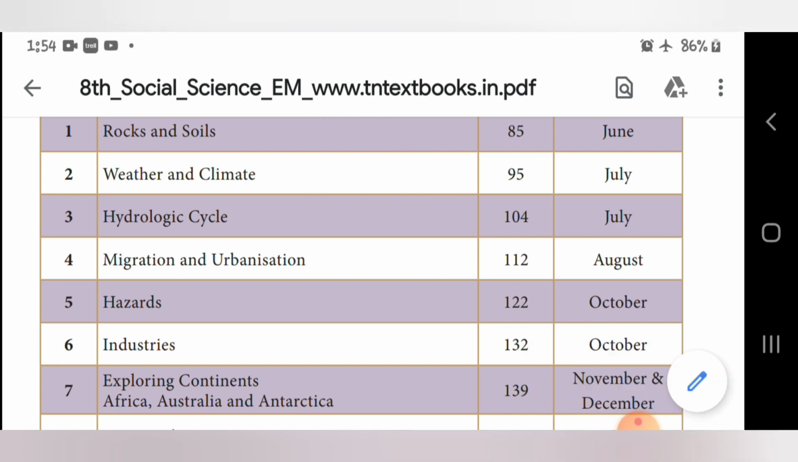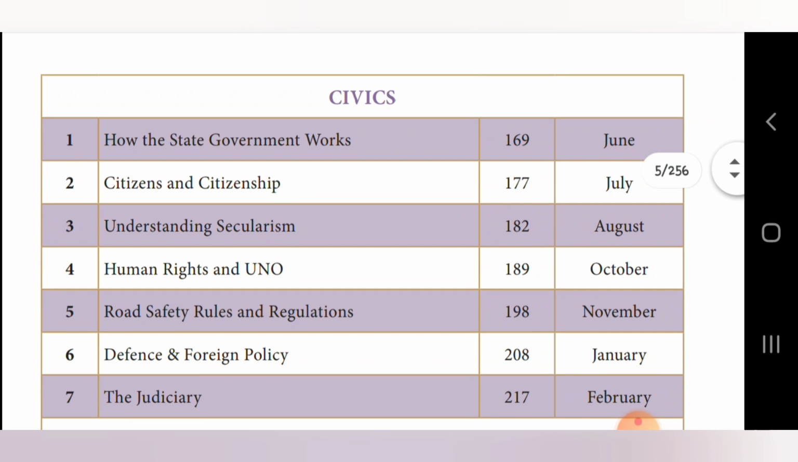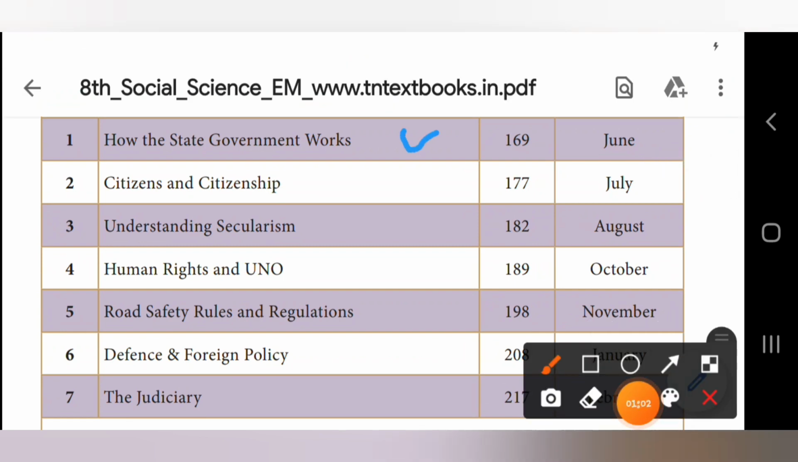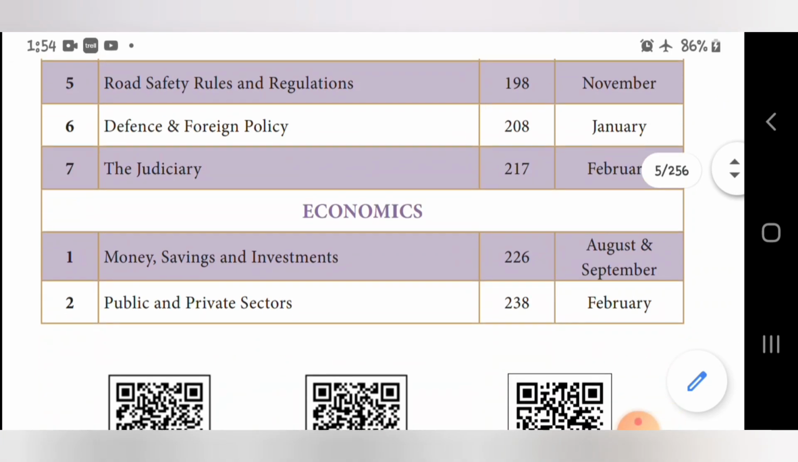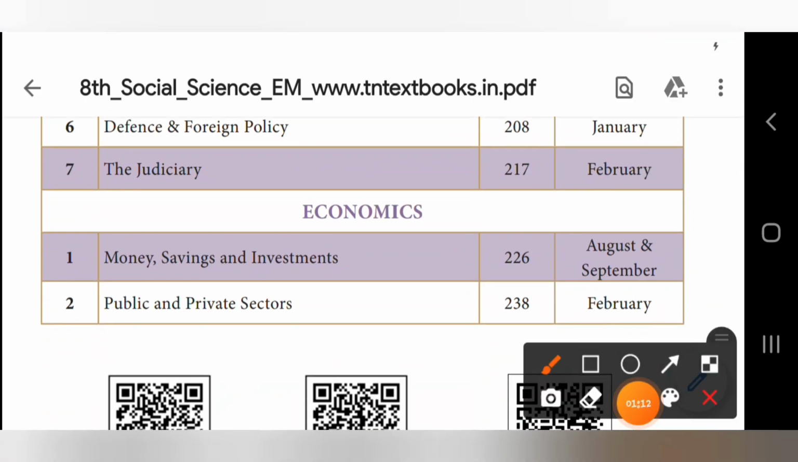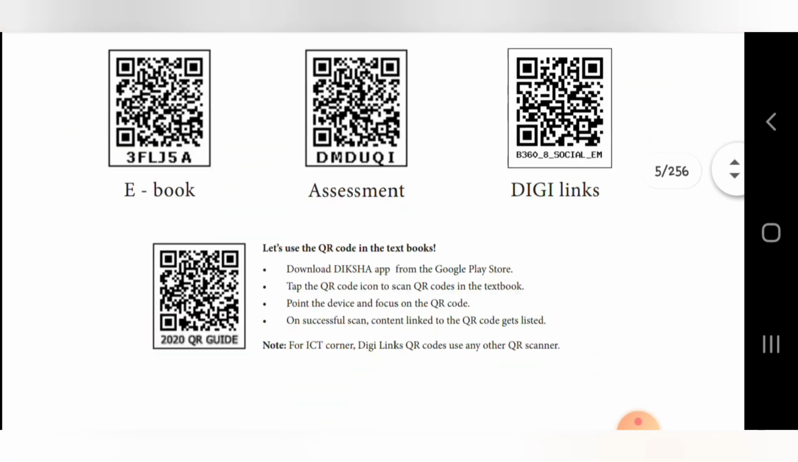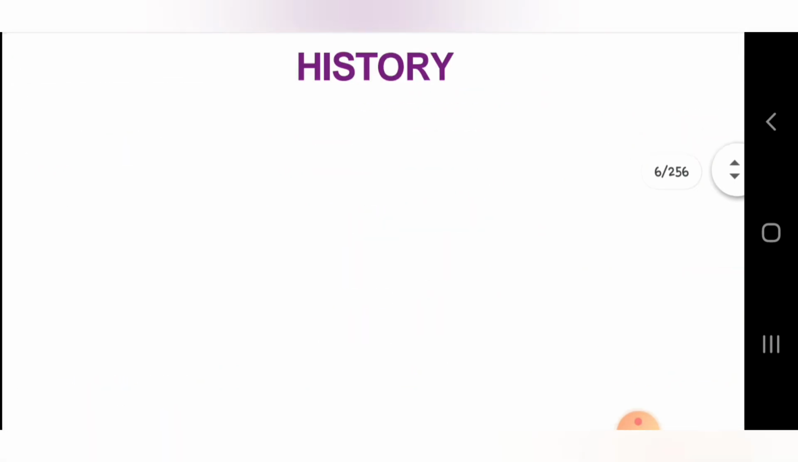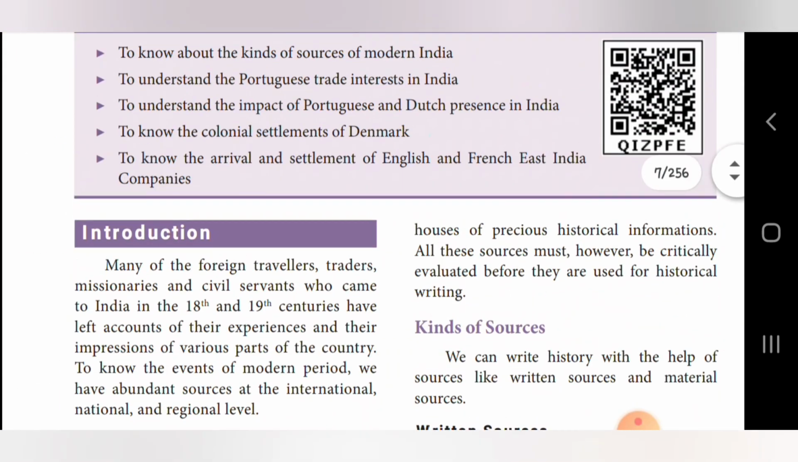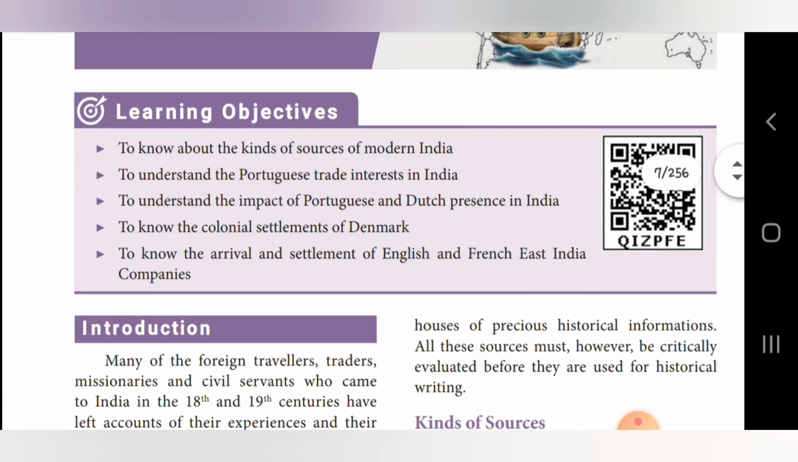Next, from civics, the first two lessons: How the State Government Works, and Citizen and Citizenship. And in economics you have the first lesson, Money, Savings and Investment. So totally we have 7 lessons for this first term. We are going to revise history today, the 1 marks and short answers.